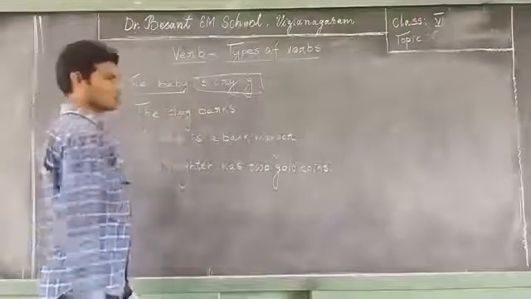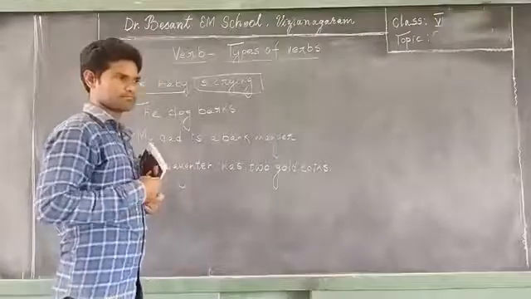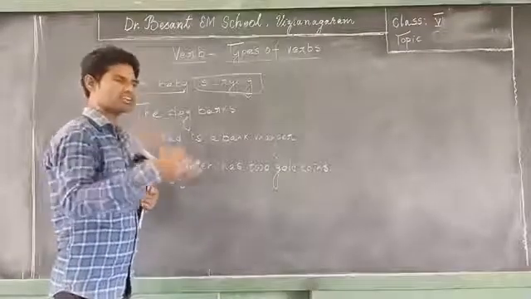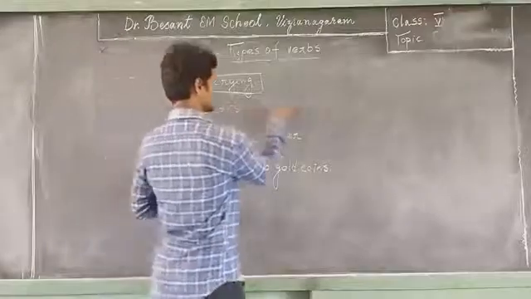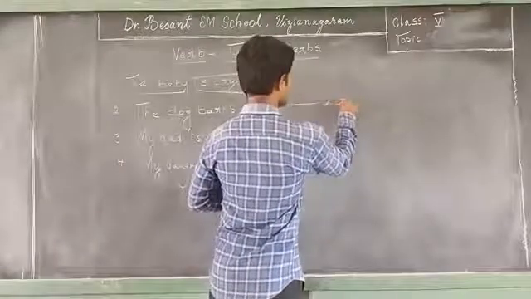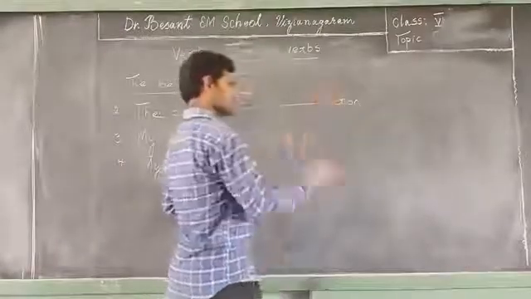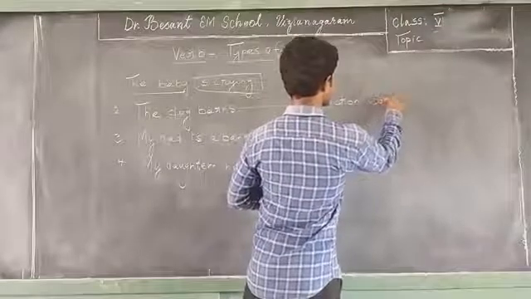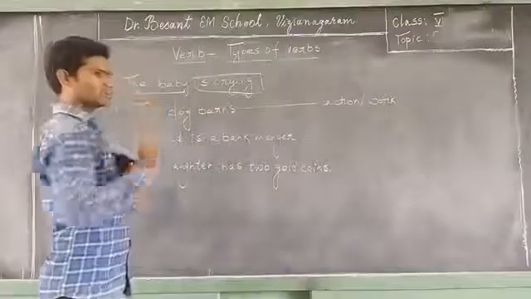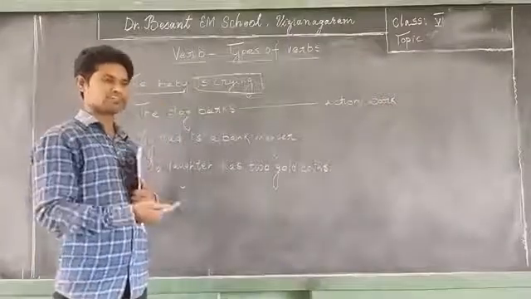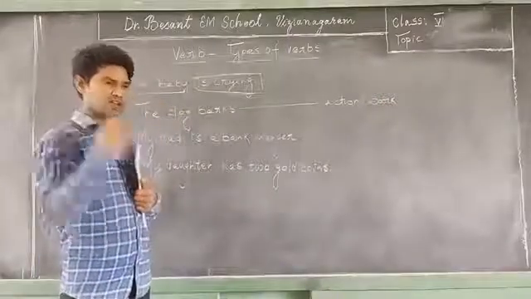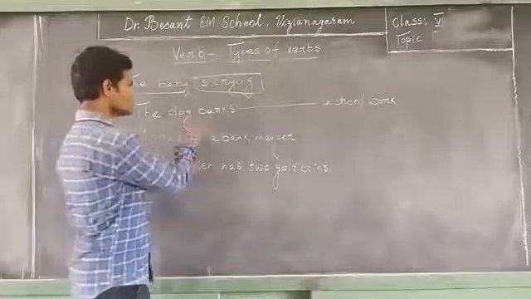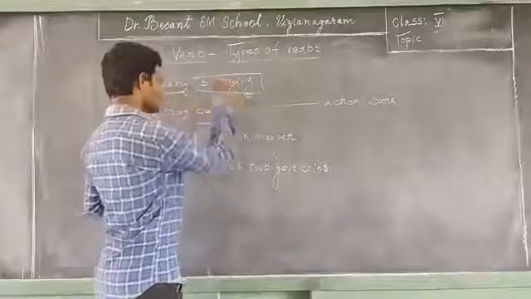Likewise, the dog barks. What does the dog do? It refers to some action. It describes some work done by the subject, the agent, the person or a thing. Understand now? So this is what we call a verb.